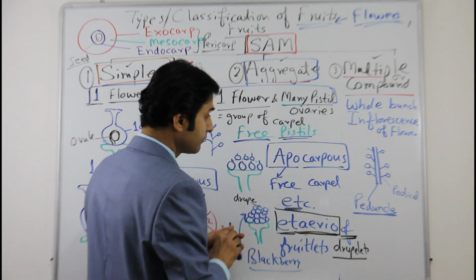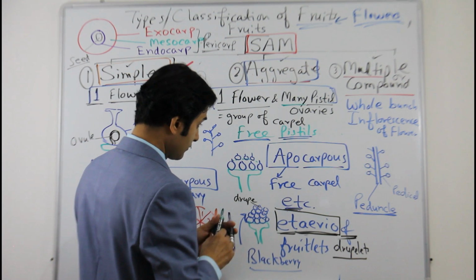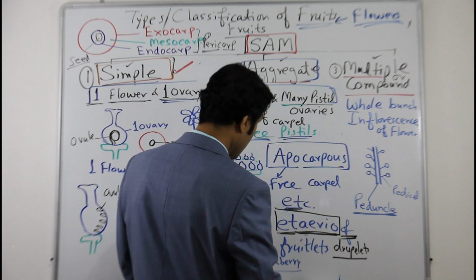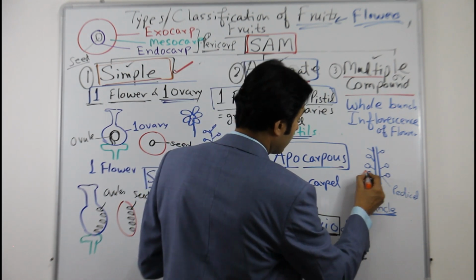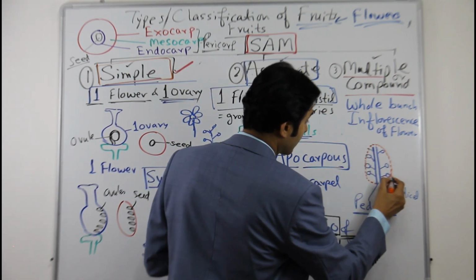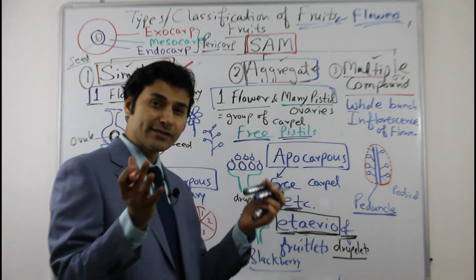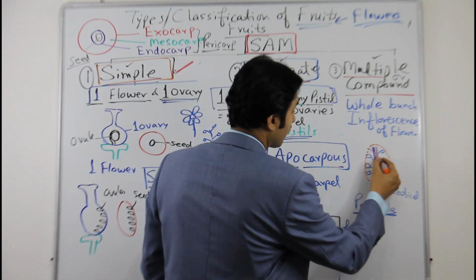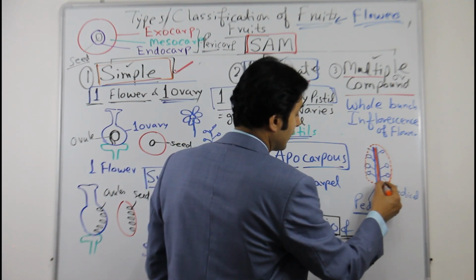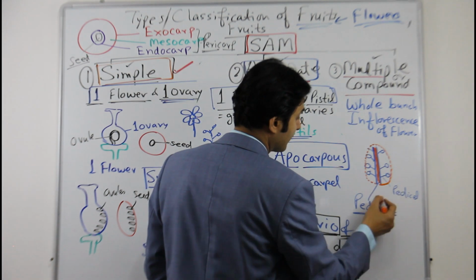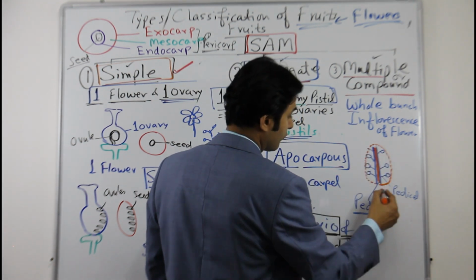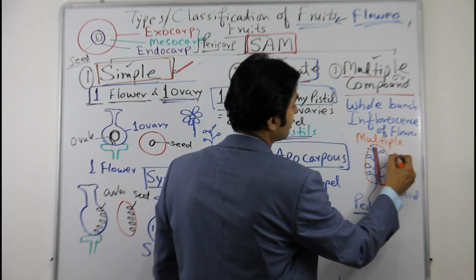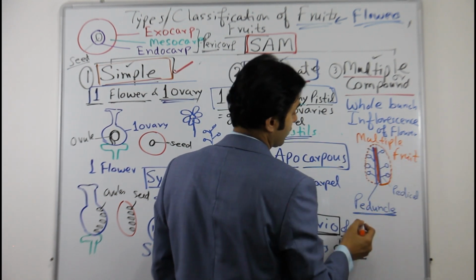Now what happens in a multiple fruit or compound fruit? This whole inflorescence together combines and fuses and becomes one big unit, which becomes a fruit. This is now the peduncle and these are the pedicels, and this becomes a fruit which is called a multiple fruit.